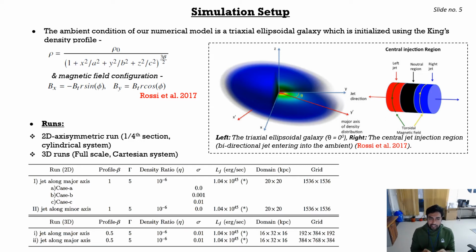For our study, we have executed a high resolution 2D axisymmetric run in cylindrical system and a full scale 3D run in Cartesian system in order to explain several properties. The parameters used for our runs are highlighted in the table given here.